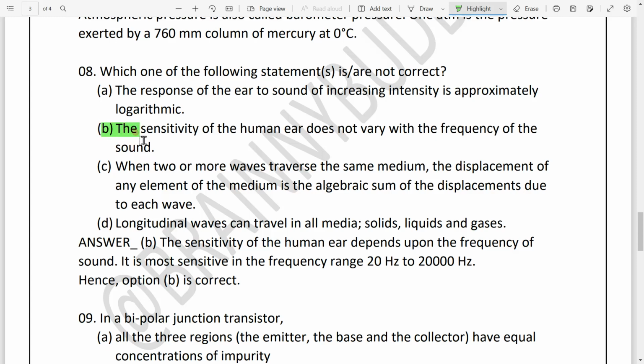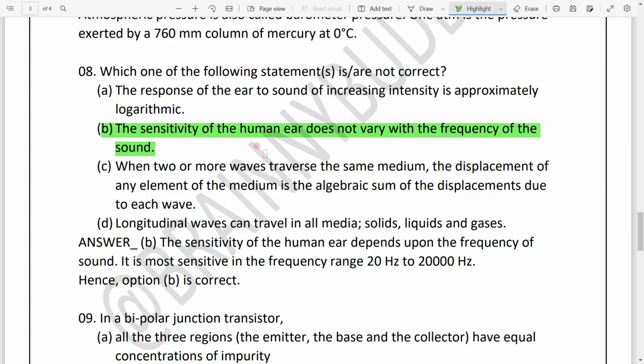So yes, basically this will be our right answer, because the sensitivity of the human ear depends upon what? Frequency of sound. We can only hear the sound that ranges between what? 20 hertz to 20,000 hertz. Above this range you cannot hear a sound, because it's what?